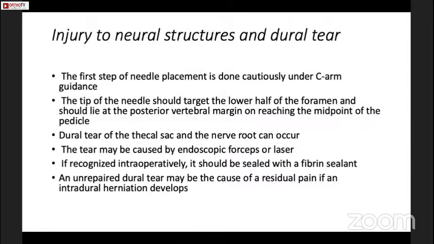Injury to the neural structures and dural tear. The first step to avoid this complication would be the placement of the needle. That is to be done cautiously under C-arm guidance. The tip of the needle should target the lower half of the foramen and should lie at the posterior vertebral margin on reaching the midpoint of the pedicle. A dural tear of the thecal sac and the nerve root can occur during this procedure. The tear may be caused by an endoscopic forceps or a laser. If the tear is recognized intraoperatively, it should be sealed with a fibrin sealant. An unrepaired dural tear may be the cause of residual pain if an intradural herniation develops at a later stage.